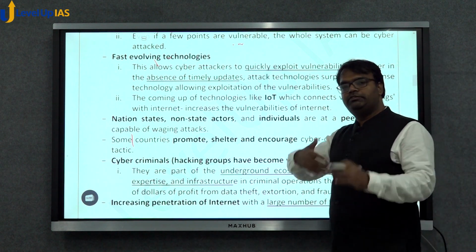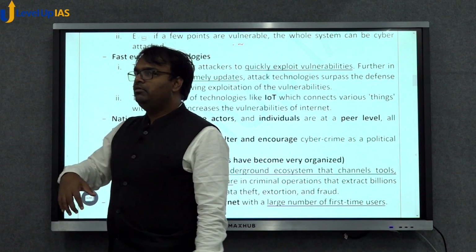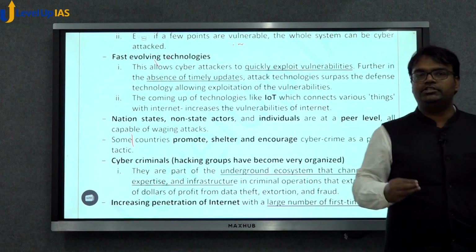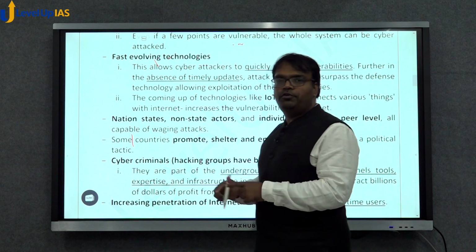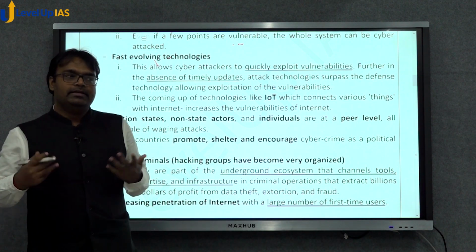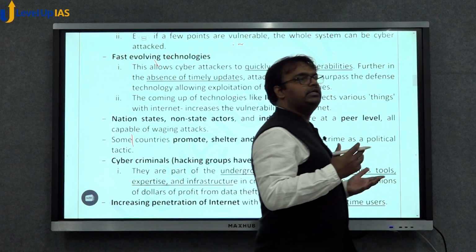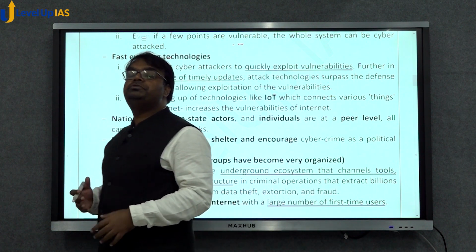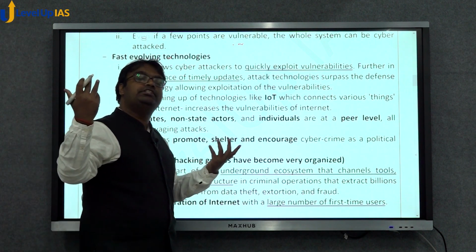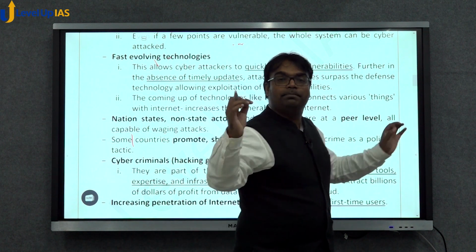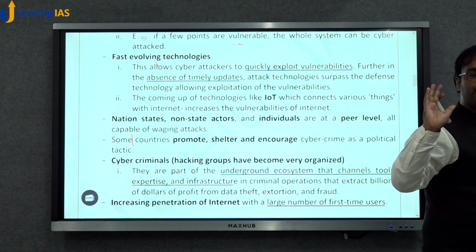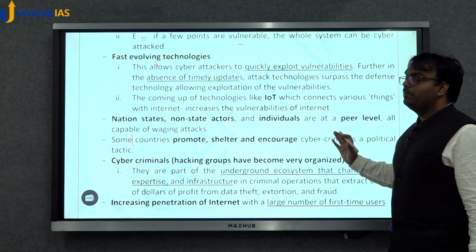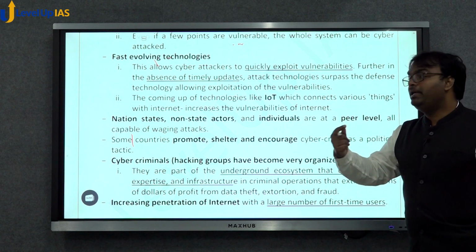Earlier we had 2G, 3G, 4G. Now we are moving towards 5G. Then new things like Internet of Things and cloud computing are coming. So technology is changing so fast that sometimes it's not feasible for every individual to change according to that technology. Like in Government of India's institutions, there are a lot of computers which may still be using Windows XP. Windows has stopped giving support for Windows XP, but still government agencies and institutions are using it. All these things make cyber security a big challenge.